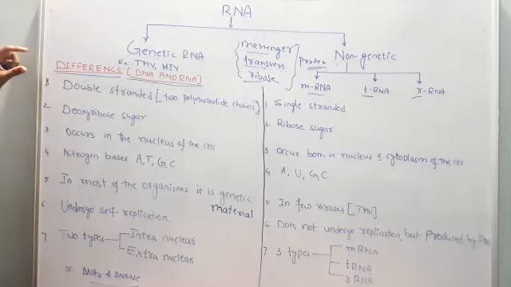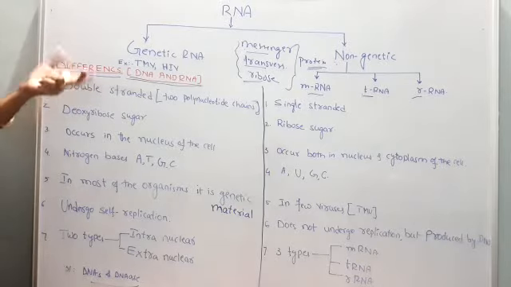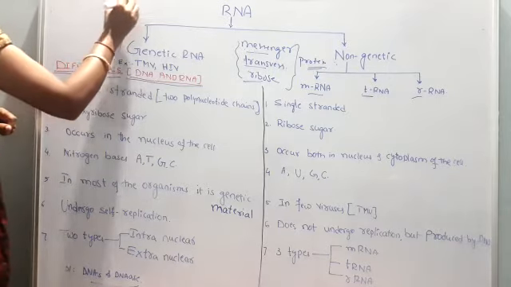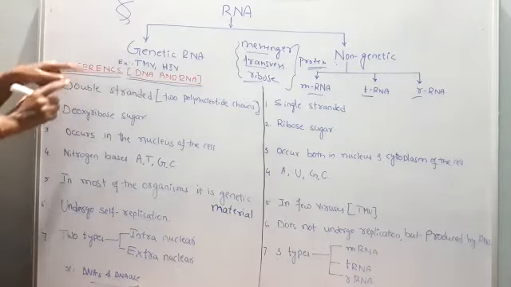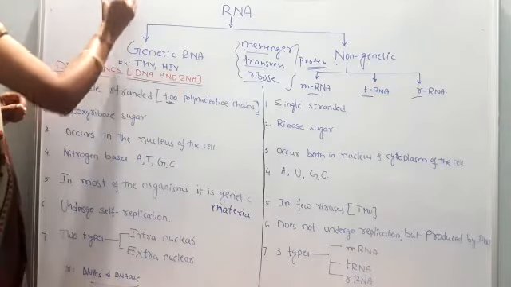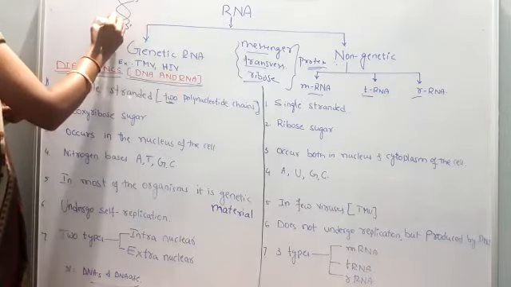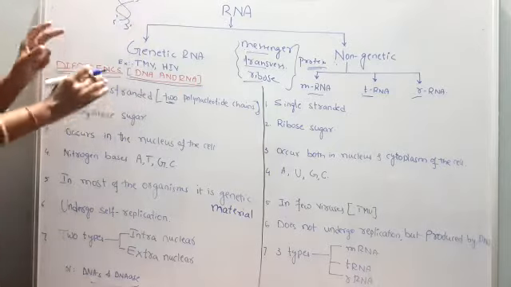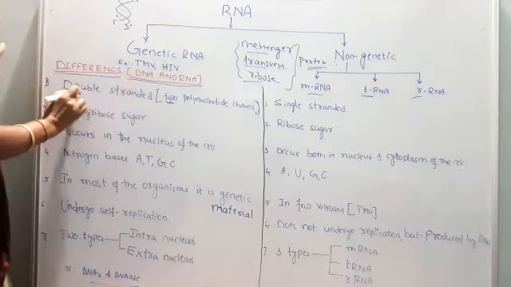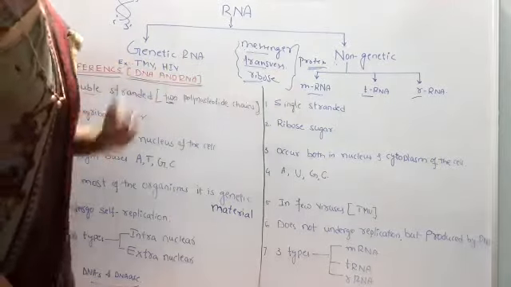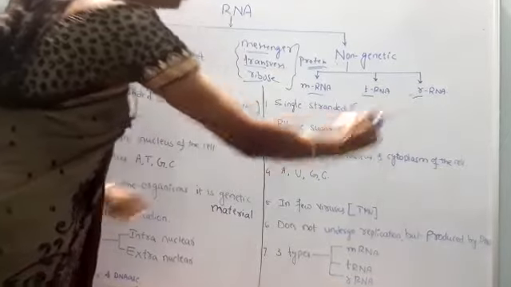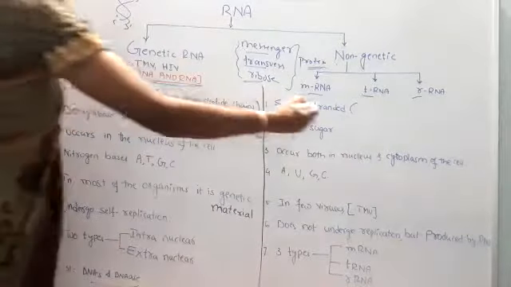As we know, DNA is a genetic material which is double stranded. Let me recall for you, DNA is a double helix, isn't it? So DNA is double stranded because it is made up of two polynucleotide chains, a double helical polynucleotide chain. Whereas RNA is single stranded. Why is it single stranded? Do you know? Because it is made up of a single polynucleotide chain. So there is a long chain.